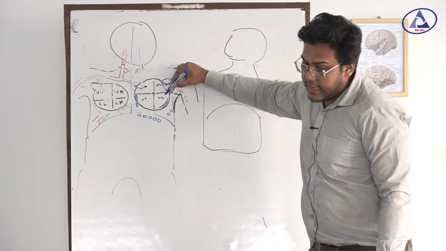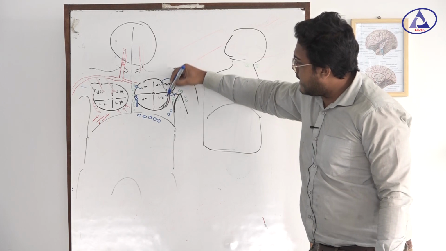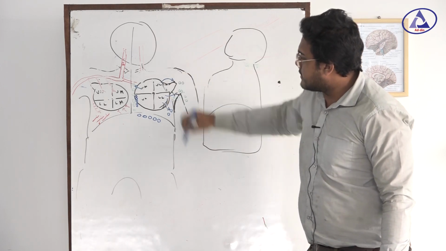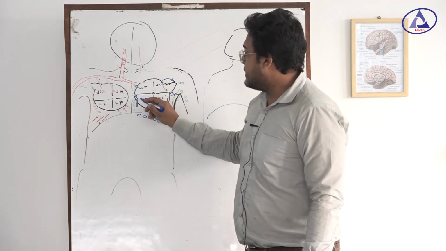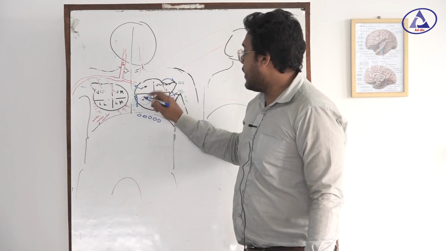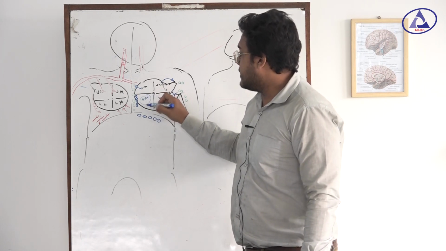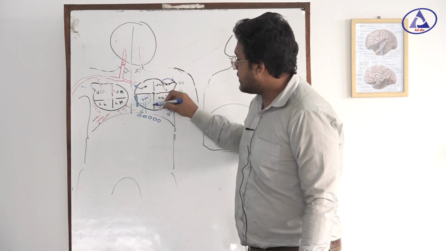All the lymph here, these are going to the axillary lymph nodes and intercostal lymph nodes. But the lymph accumulated in this area, lower medial, is going to this channel and going to the subperitoneal channel.